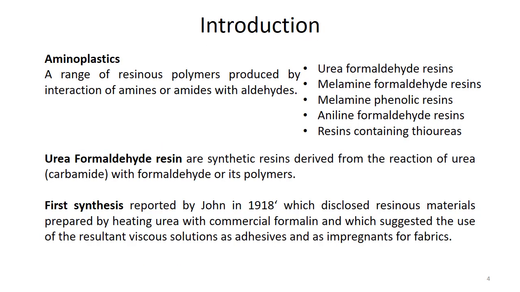So from the introduction, urea formaldehyde resins belong to the main class that is called aminoplastic. So what are aminoplastics? Basically these are a range of resinous polymers produced by the interaction of amines or amides with aldehydes. When we use the term resin, it is used for a plant-based material that is solid, or semi-solid, or very viscous.